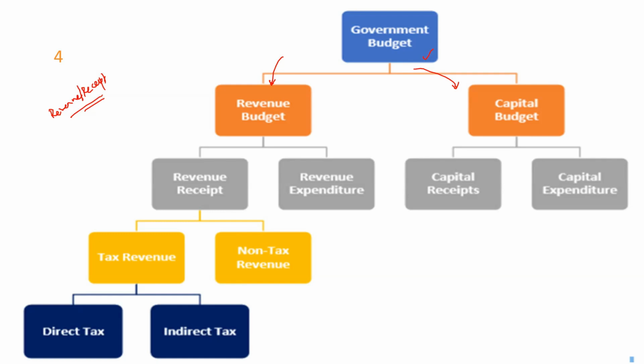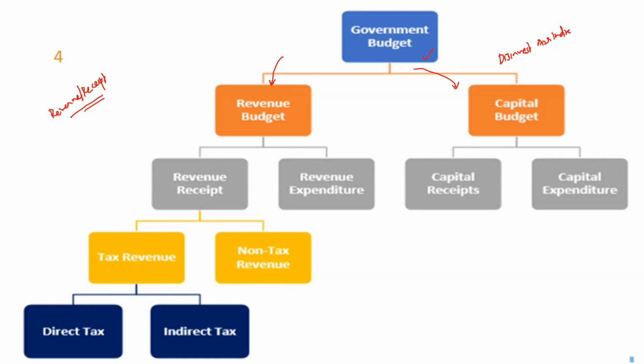Receipt is any incoming money. Revenue is something else. What is that something else? I'm going to explain. Now, you have your capital budget, you have your revenue budget. So, what is a revenue account or what is a capital account? I'll give an example. Suppose last year the government decided to disinvest Air India. Air India, which was a public sector undertaking, was disinvested during the said period, right?